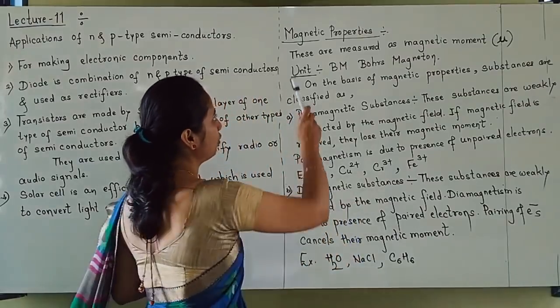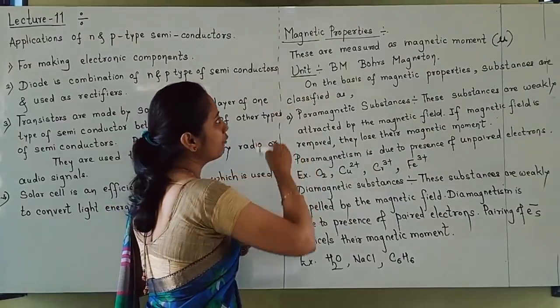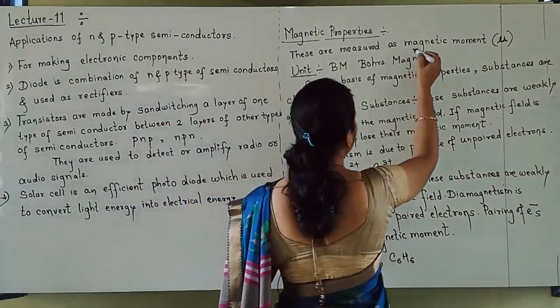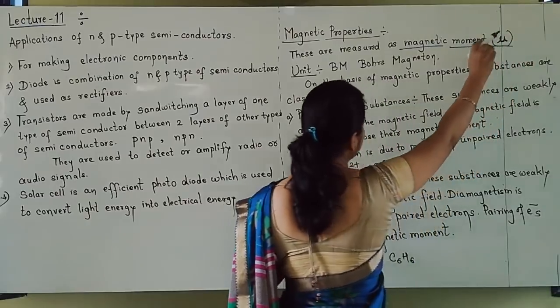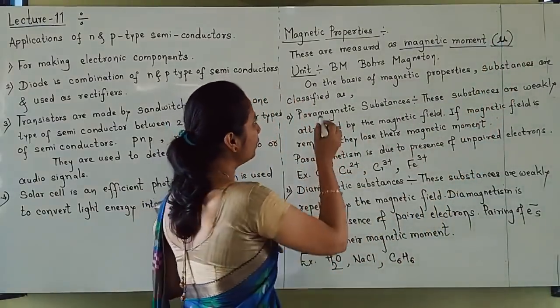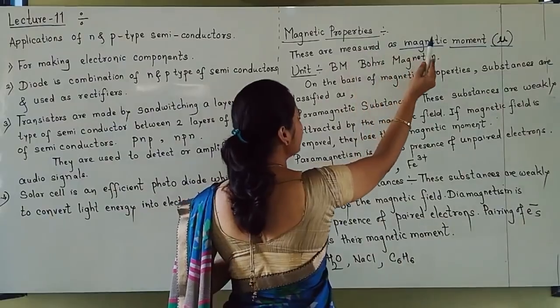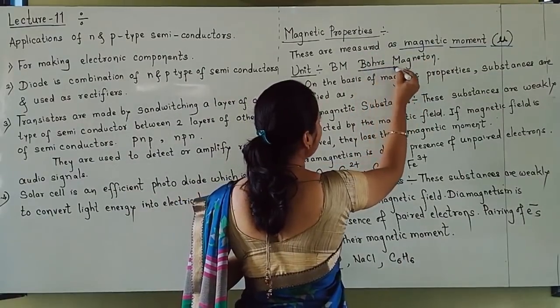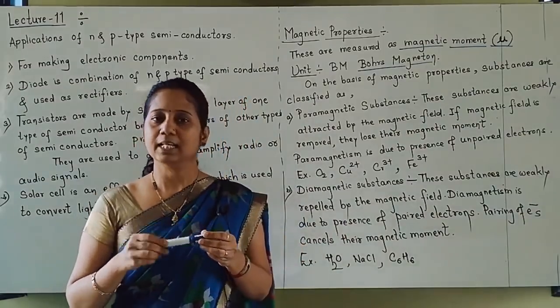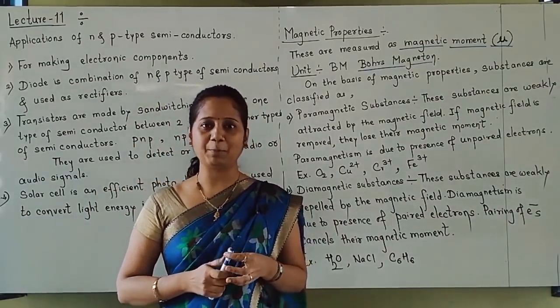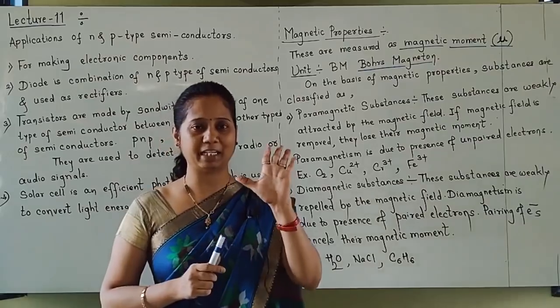So let us start with the topic magnetic properties. Of course, magnetic properties are measured using magnetic moment, indicated by the symbol mu, and the unit used for expressing it is BM, that is Bohr magneton. Now, on the basis of magnetic properties, substances are divided into five types.